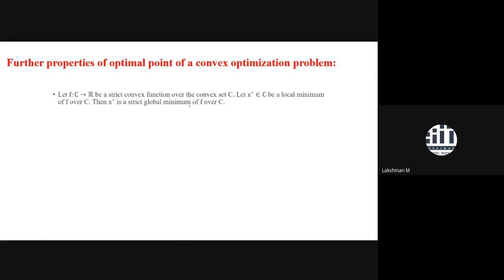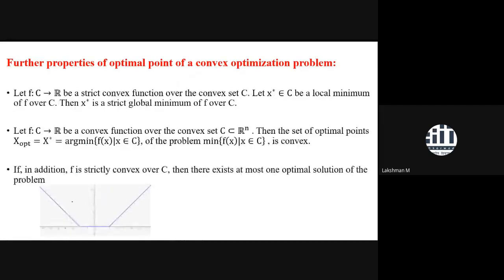I had already discussed. Also, I had already discussed one more thing, that if you are taking a function which is not strictly convex, then there is a possibility that you will get more than one optimum point or minimum point. So here you can observe that there are infinitely many optimum points. That means you are getting X optimal, the collection of all optimal points.